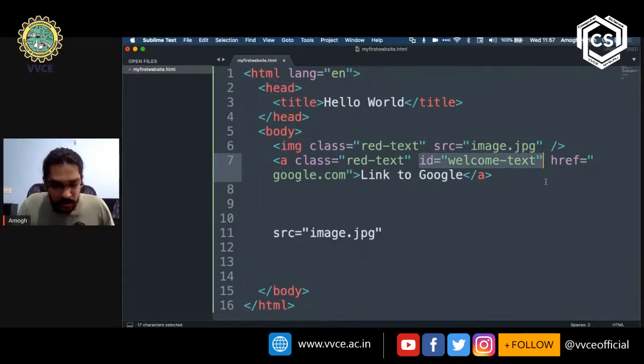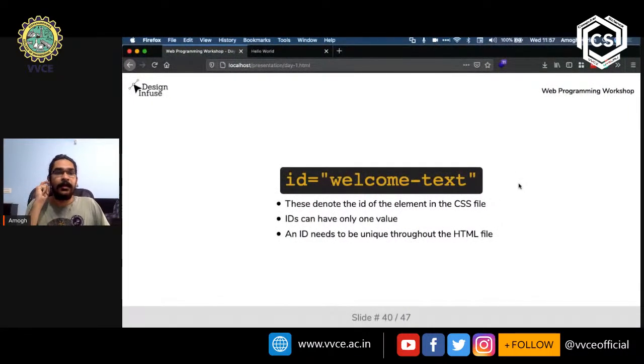That means that I cannot have ID equal to welcome-text on this image tag, for example. If I do that, the browser is going to get confused about which element we are referring to, and it's not going to do anything. That particular instruction that we give it will have no effect.